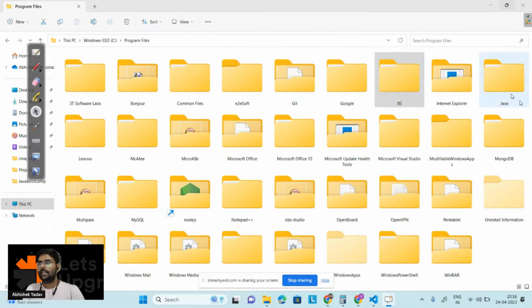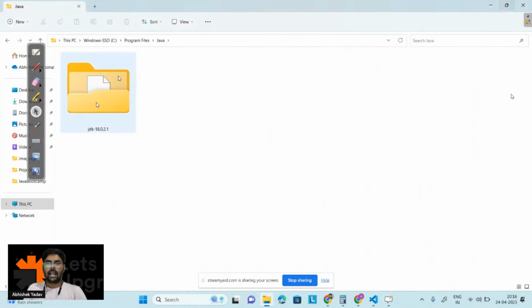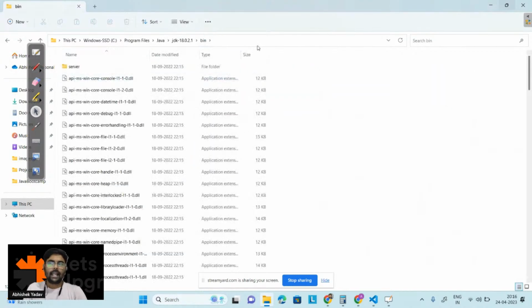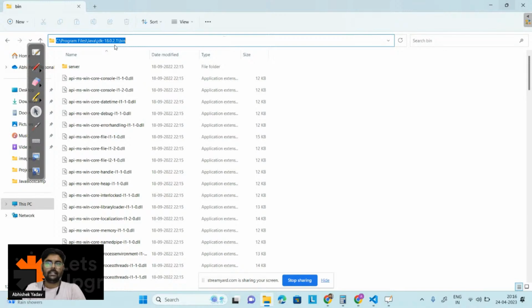This one, guys, you can see the Java folder, and after that you have to open JDK. Inside JDK you have to open the bin folder, right? And in the bin folder you have to copy the path. This above path you have to copy, right? So click on this and copy this one, that is Ctrl plus C, or you can right click on this and copy the path, right?